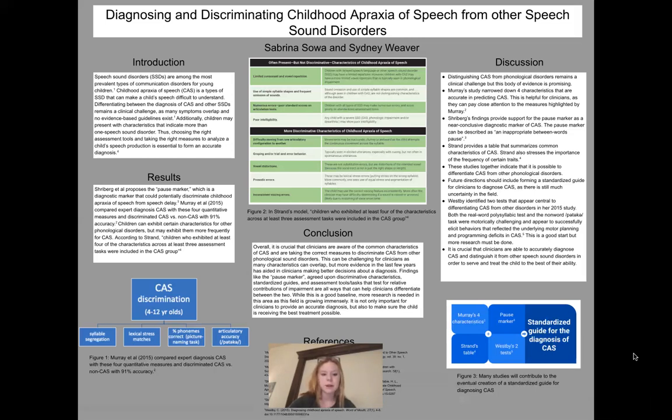Again, we have Murray's 4 characteristics, Strand's table, and Westby's 2 tests that are helping clinicians to come up with a diagnosis. But overall, more research needs to be done in this area as this field is growing immensely. It is not only important for clinicians to provide an accurate diagnosis, but to make sure the child is receiving the best treatment possible.